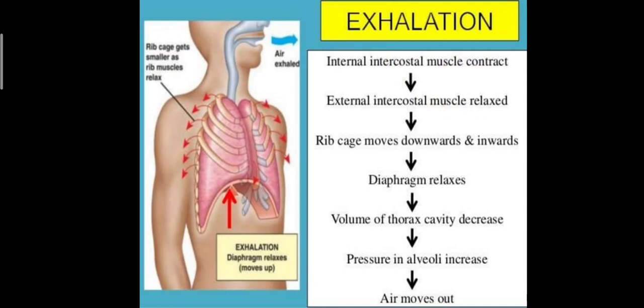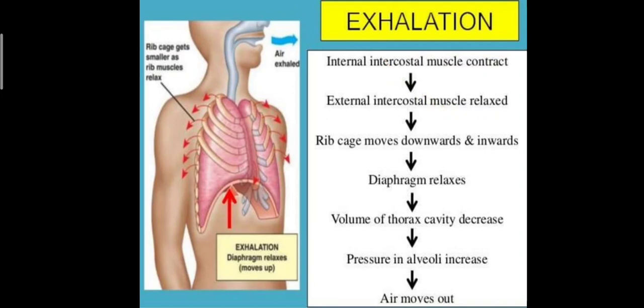And in exhalation, the same as in inhalation, it is in proportion to exhalation, where the internal intercostal muscle contracts and the external intercostal muscle relaxes. Due to internal intercostal muscle contraction and relaxation of the external intercostal muscle, the rib cage moves downwards and inwards. Where the rib cage moves upwards and outwards in inhalation, here the rib cage moves downwards and inwards.